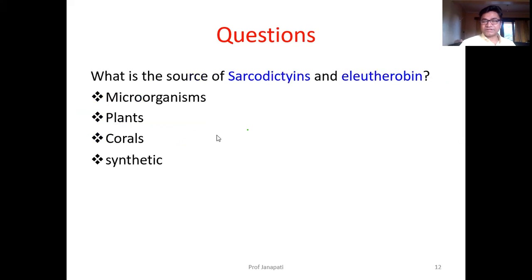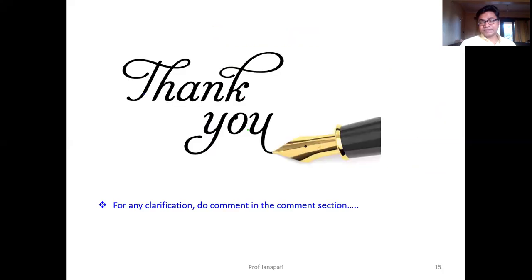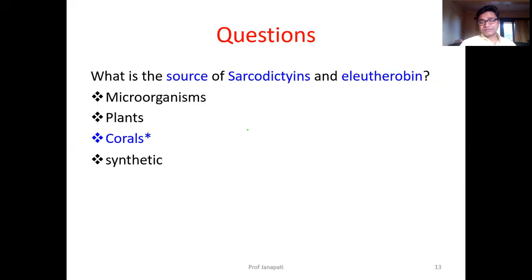Now, what is the source of sarcodictyins, eleutherobin? These two are not from microorganisms. Microorganisms give anthracyclines and phenoxazinones. So what is the source of these drugs? They are from corals. They are also not synthetic. They are from the corals.